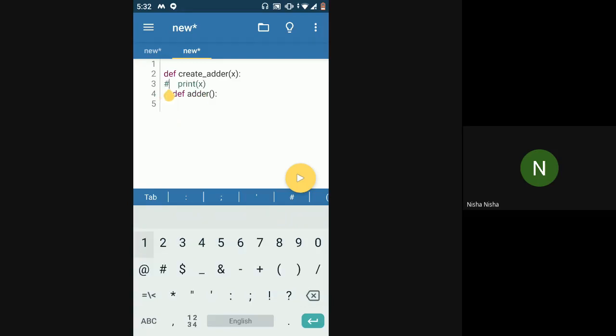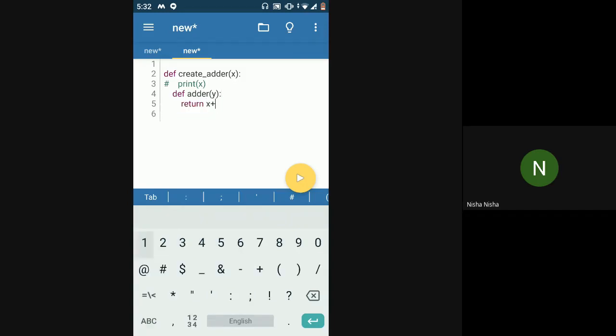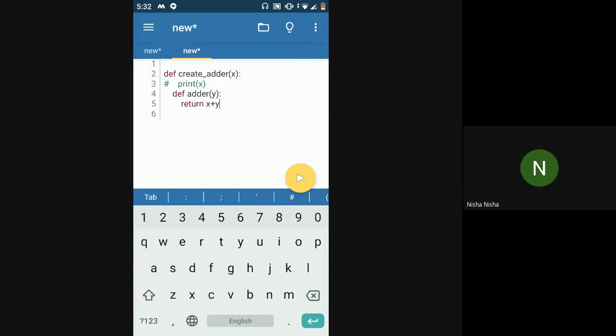Now, if I have some other variable passed to this nested function, and I want to return the addition of my x plus y, this is what the nested function does. Whatever is the value passed to the nested function, plus whatever is the value passed to the main function, that will get added and be returned. So this is just one use case of returning a function.